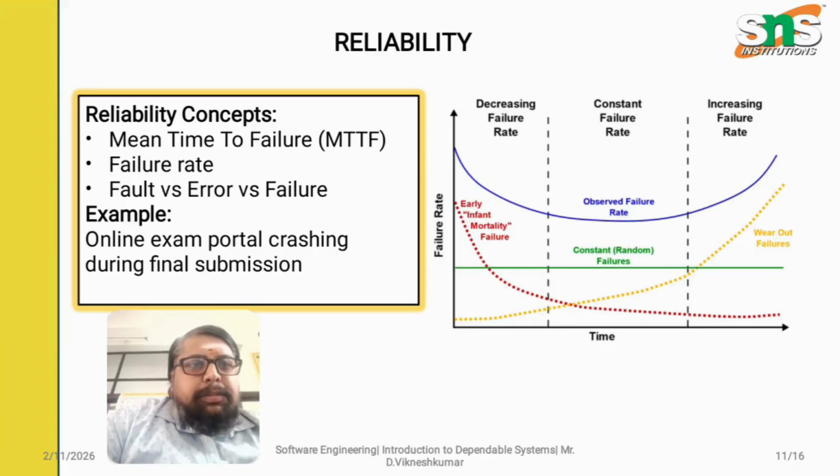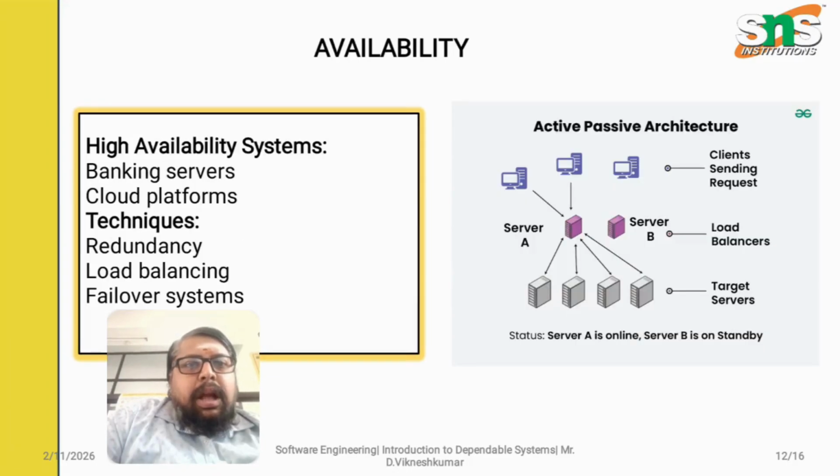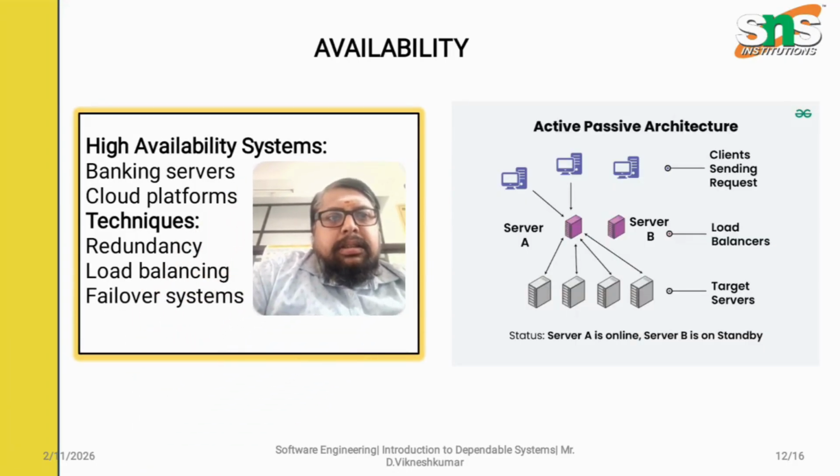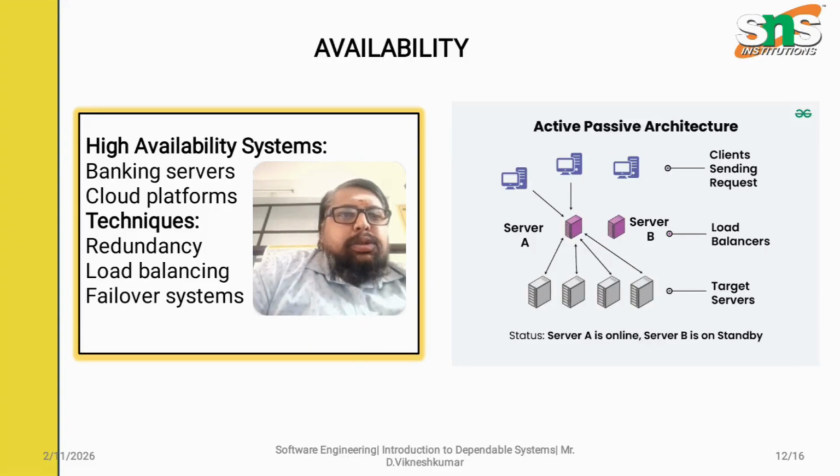So next we are going to see a term called availability. Availability says how much the data or server is available to the system. Availability systems include banking servers and cloud platforms. The techniques used are redundancy, load balancing and failover systems. In an active passive architecture, clients send requests to the load balancer, which passes them to the target system.